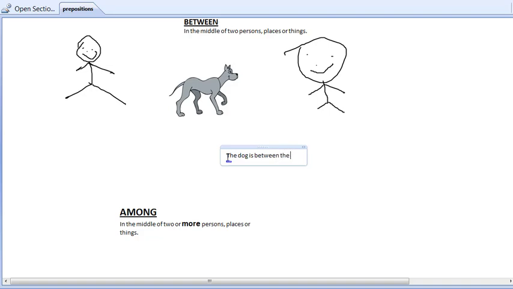Let us give them some names, like this one is Rohit and this one is Ankit. So we can say the dog is in between Rohit and Ankit.